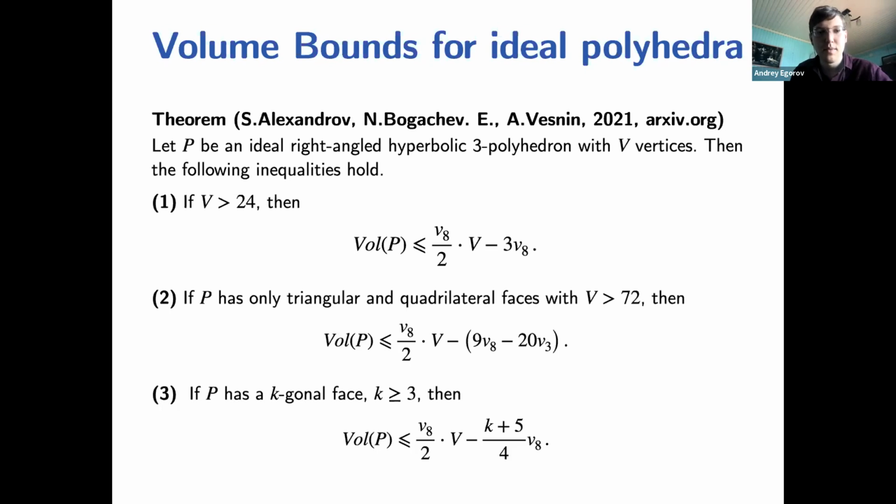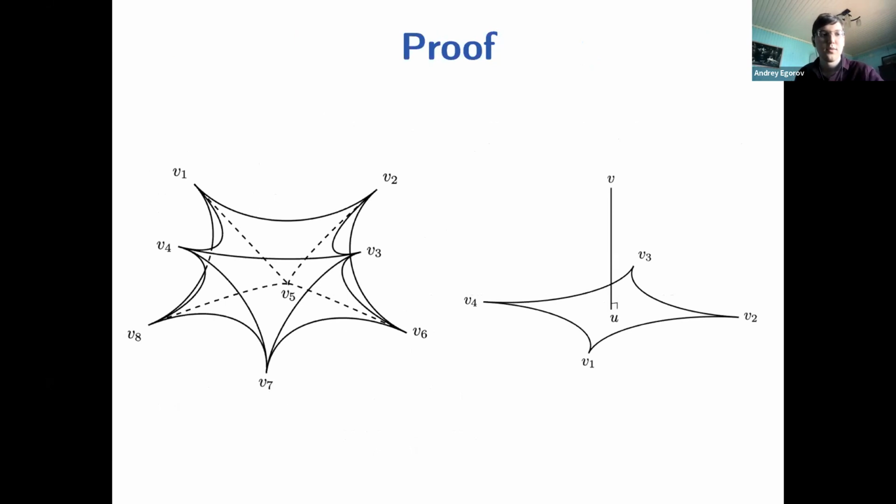Now I'll give some idea of the proof of this theorem, actually of the first item. The idea is to decompose the polyhedron into tetrahedra. And this decomposition is obtained the following way. For example, here in the picture on the left, we can see the antiprism A4. The first step is to choose a vertex of this polyhedron, for example, a vertex V1, and fix it.